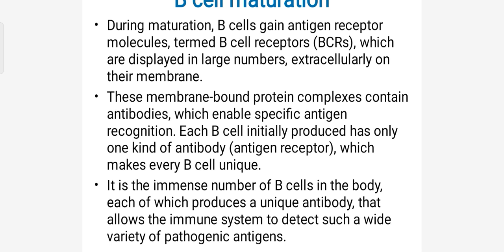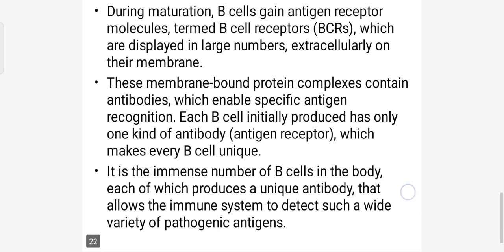Each B cell initially produces only one kind of antibody, which makes every B cell unique. It is the immense number of B cells in the body, each of which produces a unique antibody, that allows the immune system to detect such a wide variety of pathogenic antigens.